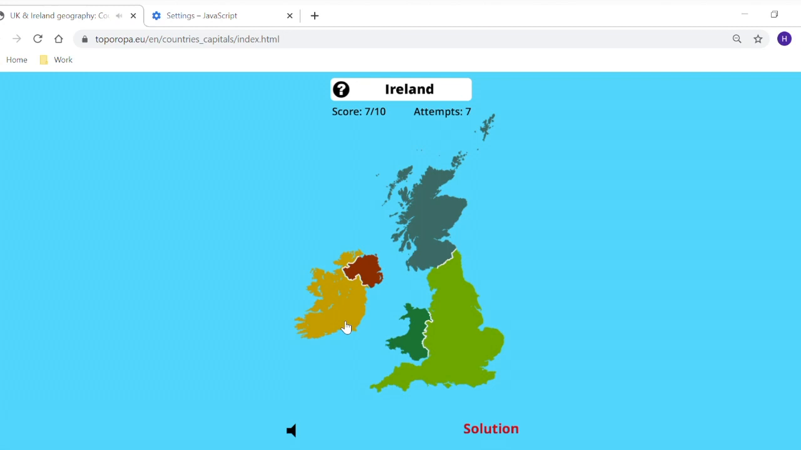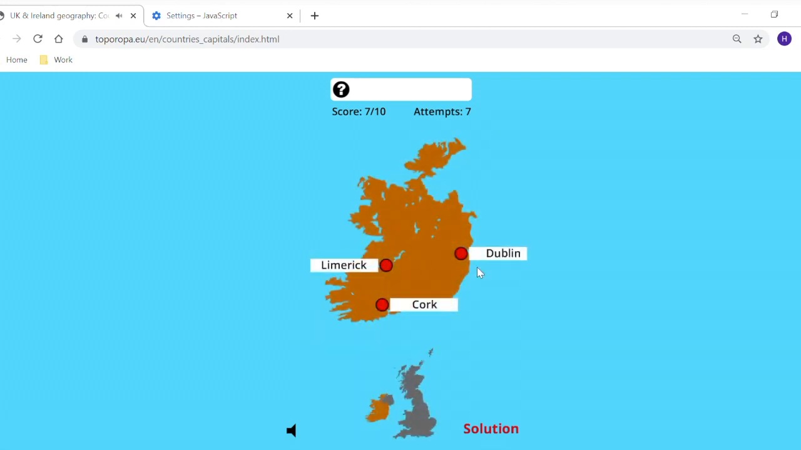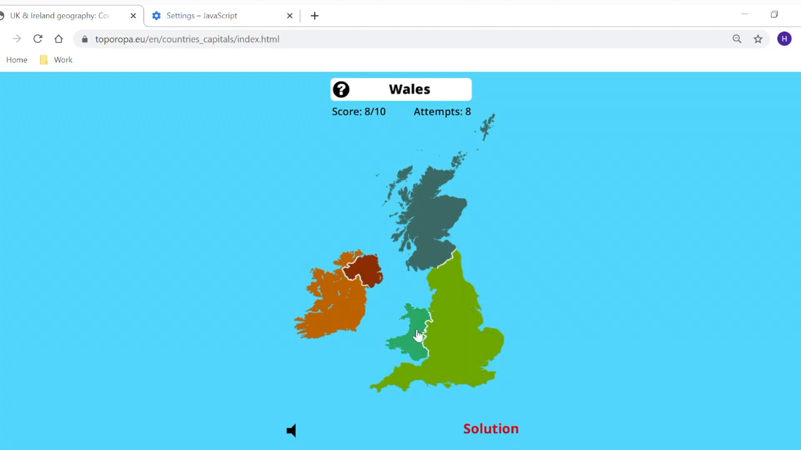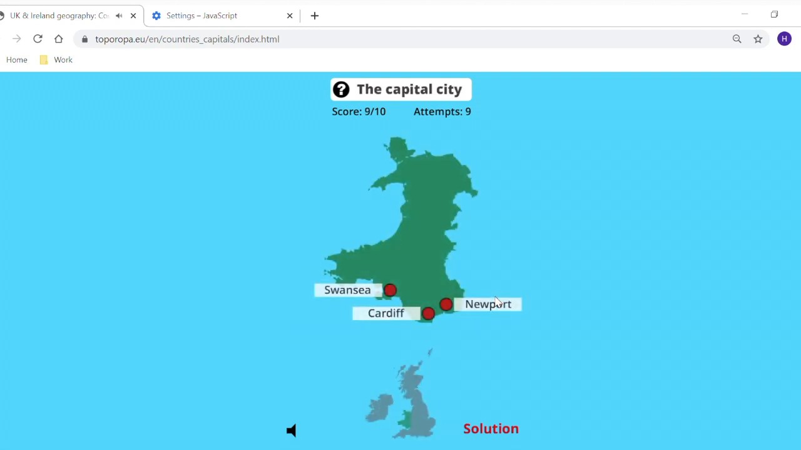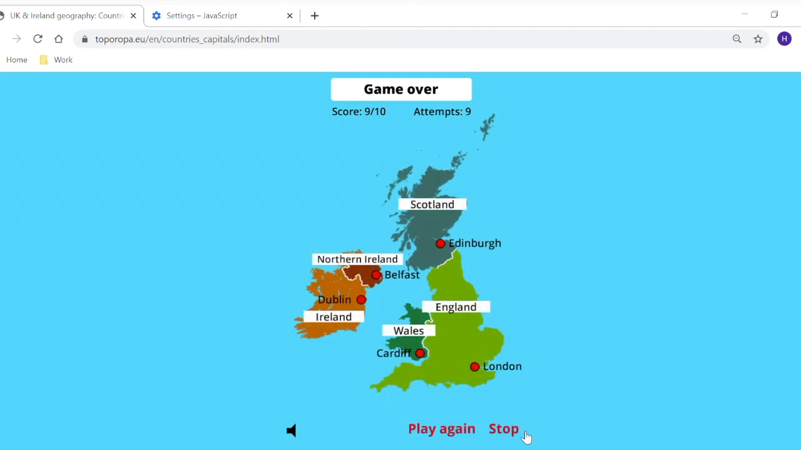Okay, so I have Ireland and that's the capital, Dublin. And then we've got Wales. And let's say I didn't know the answer. If you don't know, you can press solution and then it will show you the map with the countries and all of their capitals. So the capital of Wales is Cardiff, England is London, capital of Scotland is Edinburgh, and then Belfast and Dublin are the capitals of Northern Ireland and Ireland. Now if you're finished with this quiz, you can press stop,